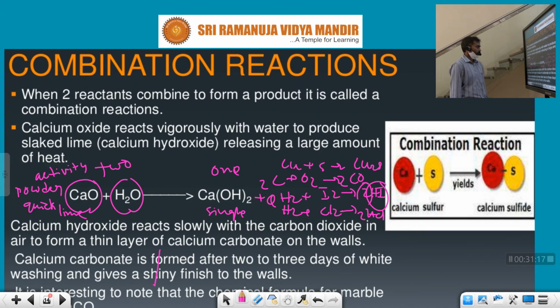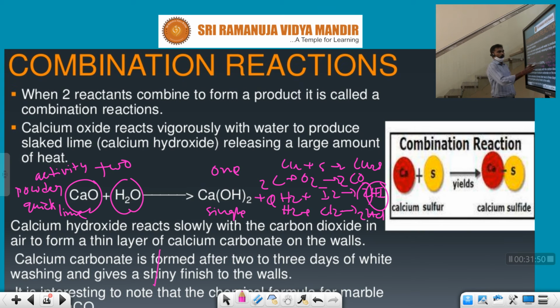Shiny finish to the walls. Actually, calcium hydroxide reacts slowly with carbon dioxide. In festival days, before the festival, we do white washing and apply it to the walls. So what is going on with the white walls?